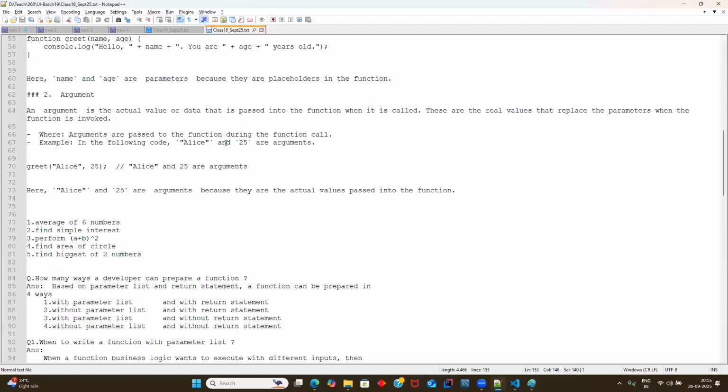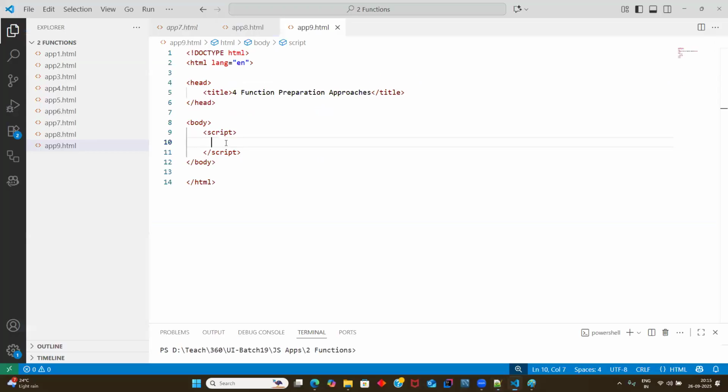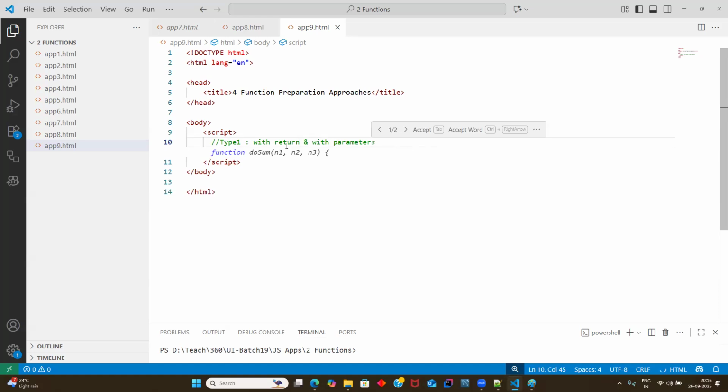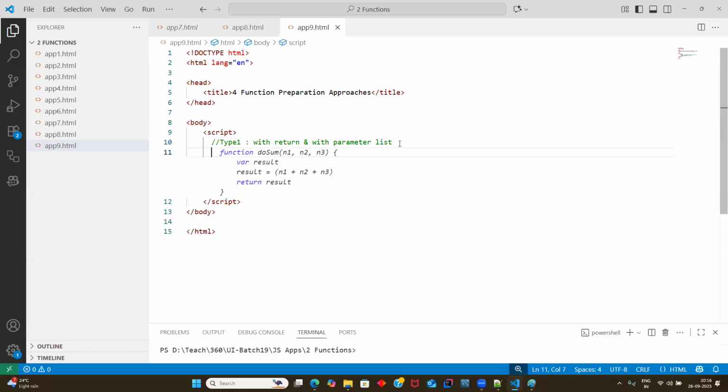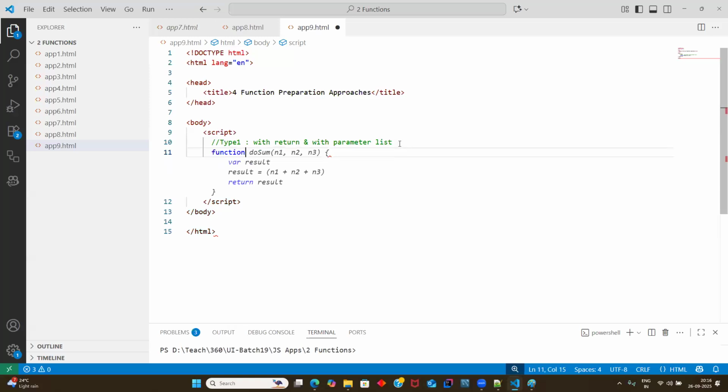Fine, I'll explain. So first, guys, we'll go with type 1. Type 1 means I'll be taking with return and with parameter list. With the return keyword and with parameter list. Now I'll be using a function keyword. The function name is something like area of circle.